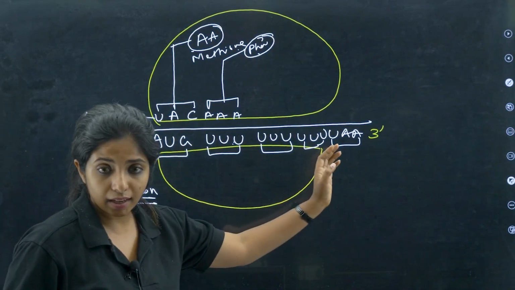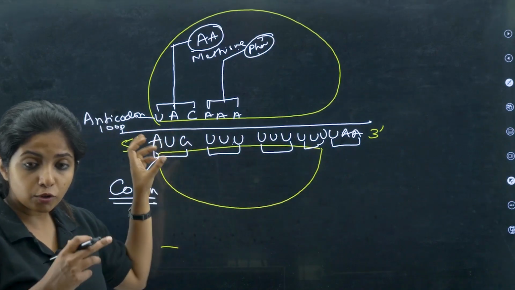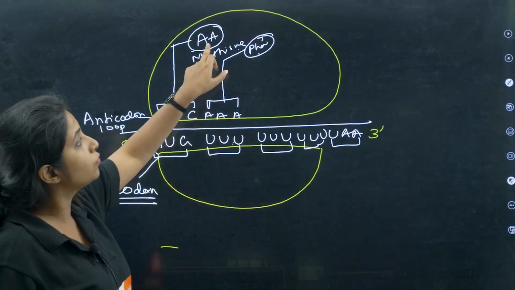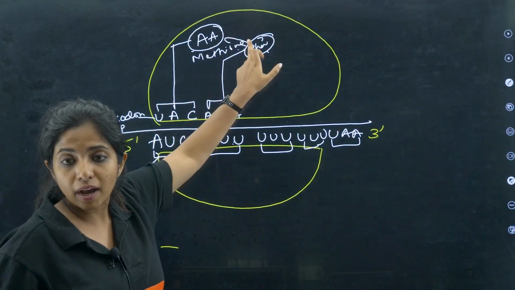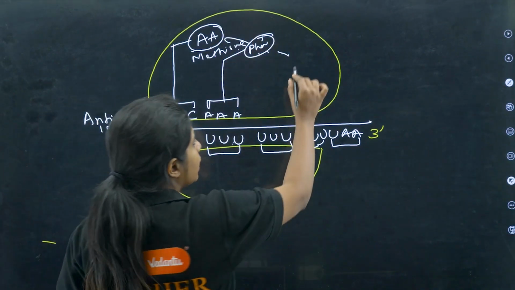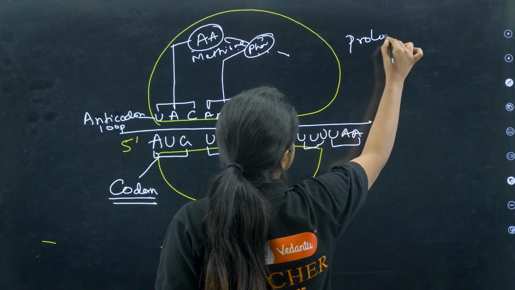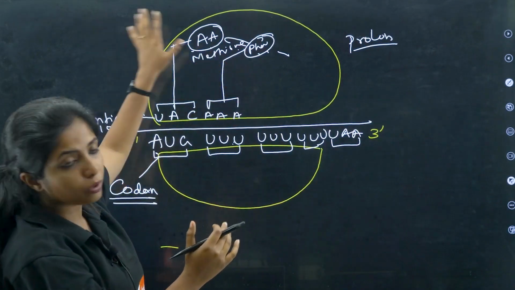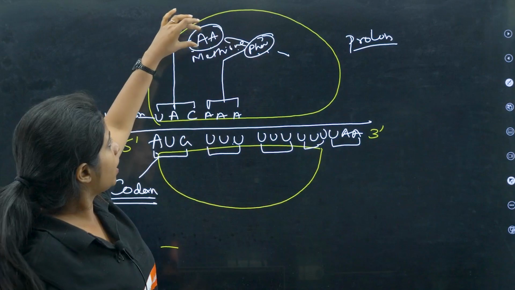The mRNA codes come together in the form of triplets to form codons, and each codon, my dear children, is going to code for an amino acid. When these amino acids come together, what do you get at the end? You get protein. Now over here, this particular tRNA is being released after the amino acids are being done.